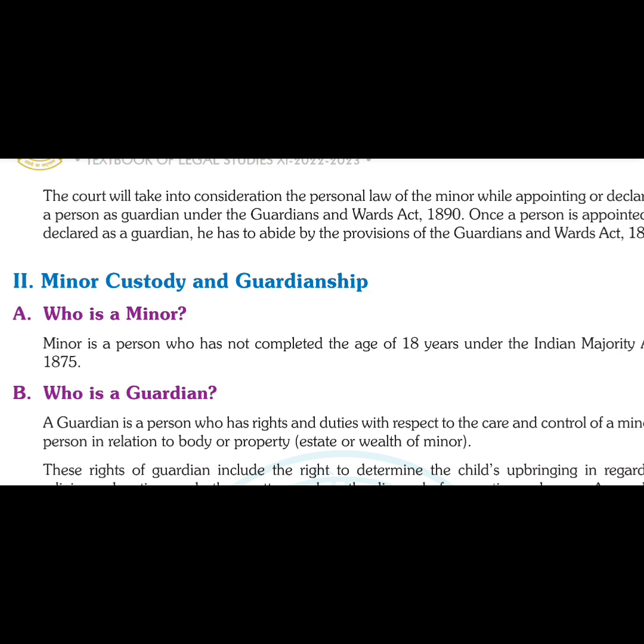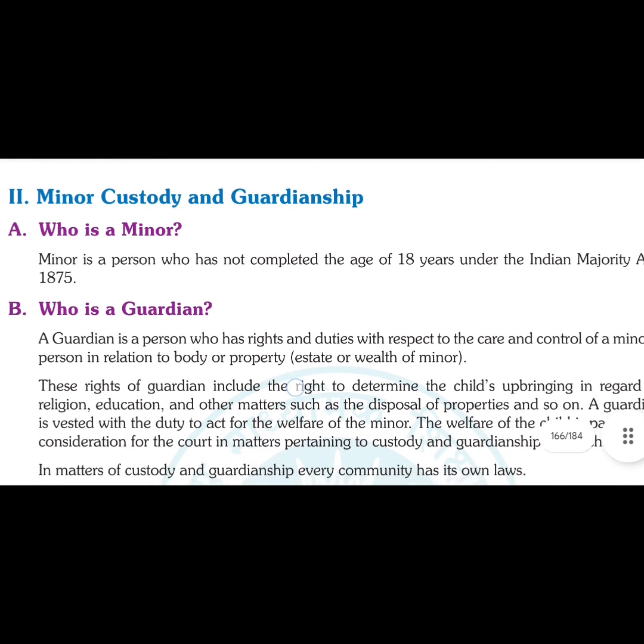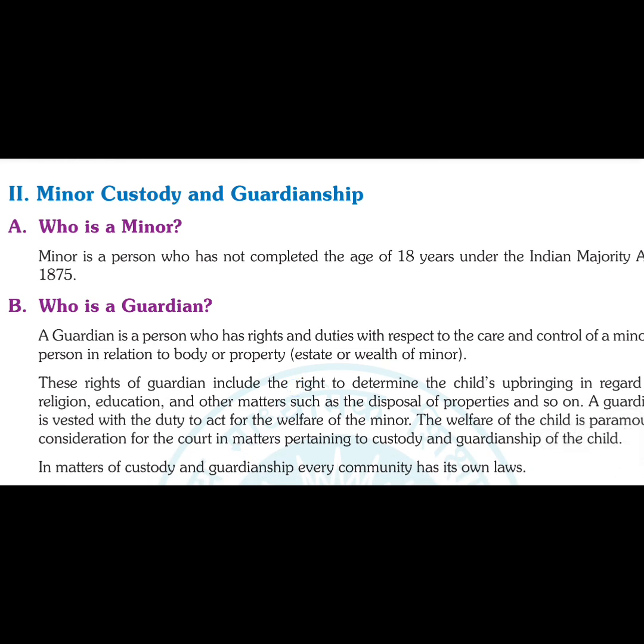Okay, so the court takes into consideration the personal law of the minor also, कि वो minor किस religion का है, उसके law में क्या prescribed है and all that stuff, while appointing or declaring someone as a guardian. Once a person is appointed, he has to abide by the provisions. ठीक है, he is appointed under the act, so now he has to abide by the provisions and perform the obligations thereon. Minor custody and guardianship.